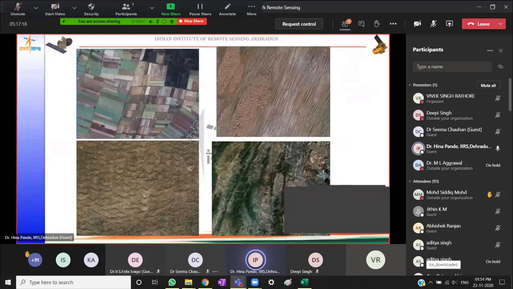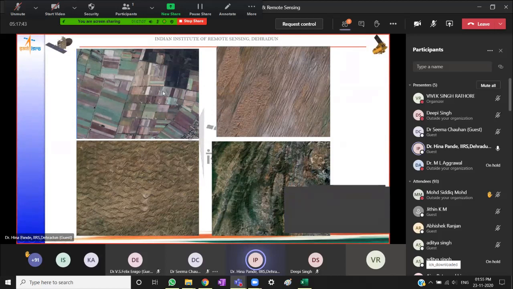Then these four images, if you see here, the first image gives us a lot of information about textural variations. So agricultural fields in different stages, some lying fallow, some being freshly plowed, some having some vegetation at different stages of growth, trees, etc., with different textural elements.